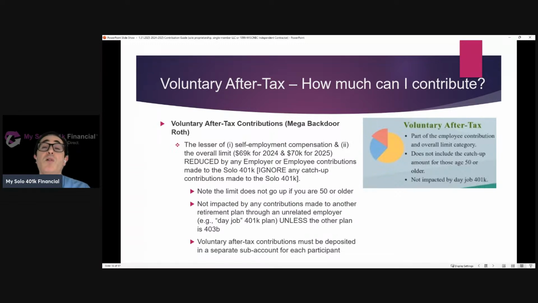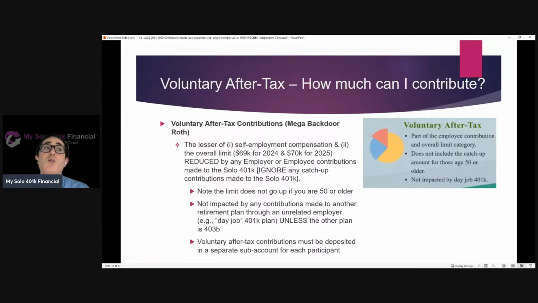Now, unlike employee contributions, where you have to aggregate across all plans that the employee is making contributions to, contributions made to a day job plan do not impact the ability to make voluntary after-tax solo 401k contributions unless the day job plan is a 403b, in which case you do have to aggregate all employee and/or employer contributions made to the 403b together with the voluntary after-tax contributions or other contributions that you want to make to the solo 401k, and the sum cannot exceed the overall limit.